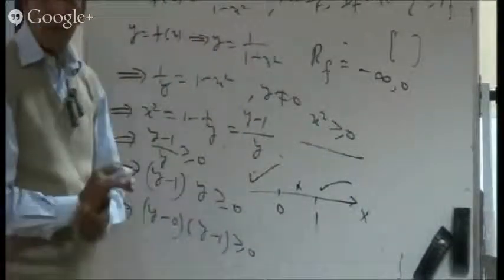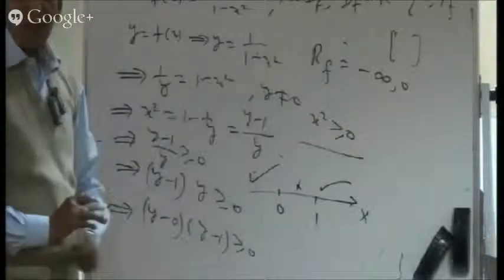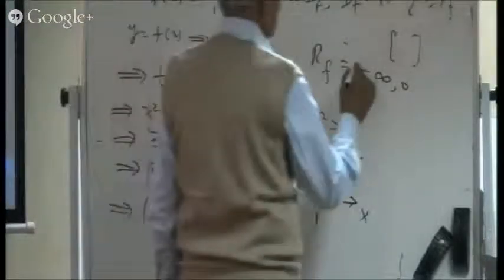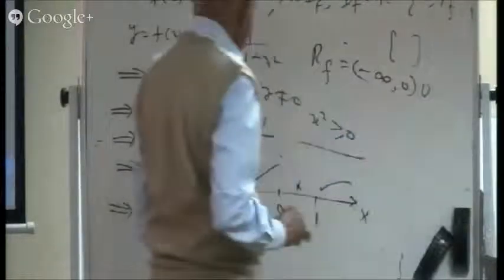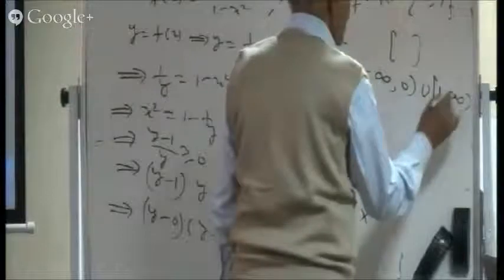This rule tells you including, but you have already made a promise at that place, so 0 is not to be included. So union, 1 to infinity. 1 is to be included. So here is the domain and the range. This is how we can find out the domain and the range of the problem. Is it all right? Will that do?